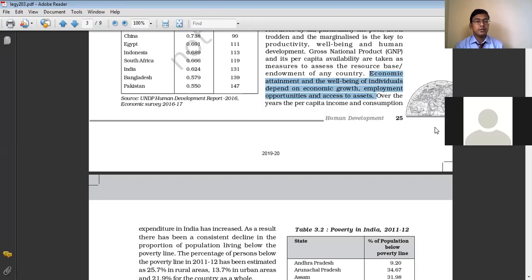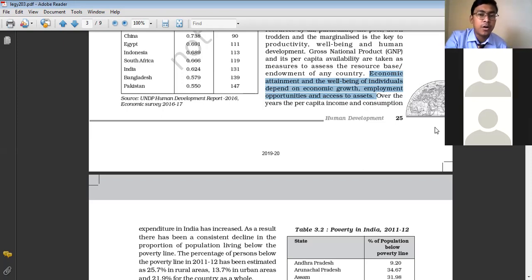So basically, it is obviously true that whenever a country progresses economically, when there is economic growth, the people of the nation will also get the benefit of that economic development. And moreover, when people have employment opportunities, are working in better organizations, and have enough money in their hand through which they can have access to assets, they can own some assets. So ultimately it will lead to human development and increase the standard of living of the people.